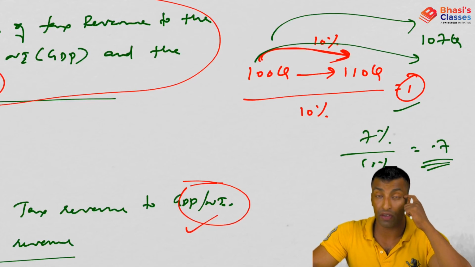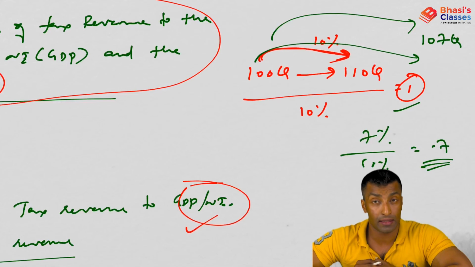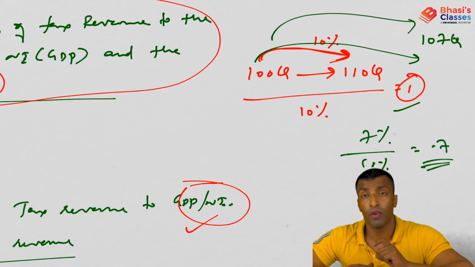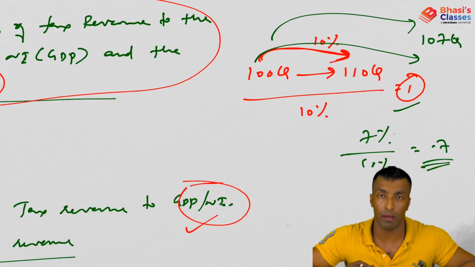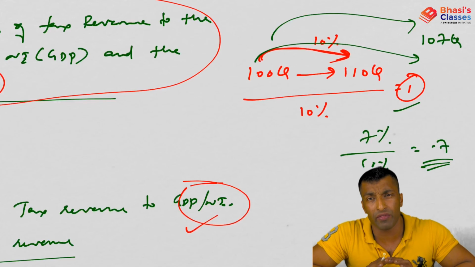Okay, and this 0.7 which you got is tax elasticity, which is only taking into consideration the tax revenue which is collected and national income, without talking about overall impact. So I hope this is clear. Now let's move on to Laffer curve. Again, very important from prelims point of view.